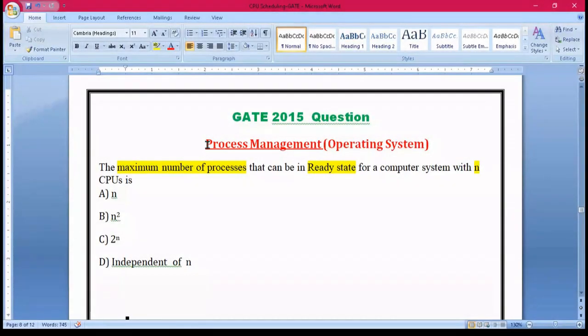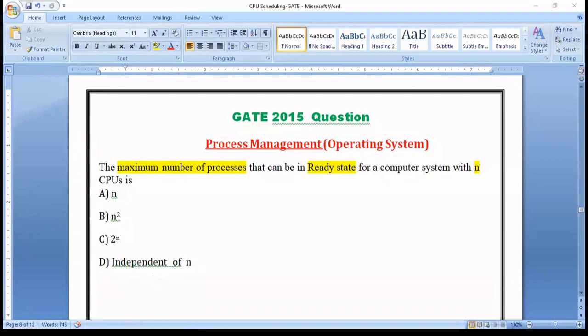Hello everyone. So now let's solve a question which was asked in the previous year 2015 GATE, which is based on process management in operating system. The question here is: the maximum number of processes that can be in ready state for a computer system with n CPUs, and these are the given options. So I personally feel that first of all let's understand what is being asked in the question, and then we'll come back to the question once again.